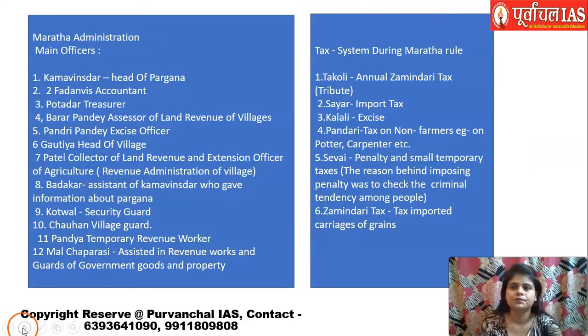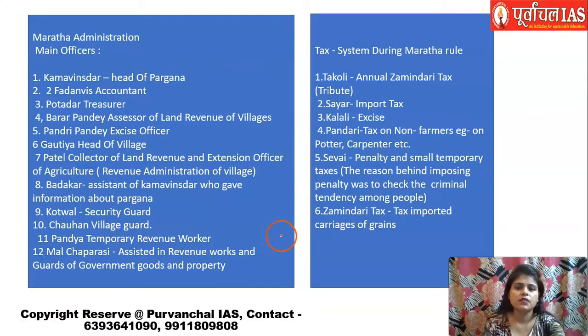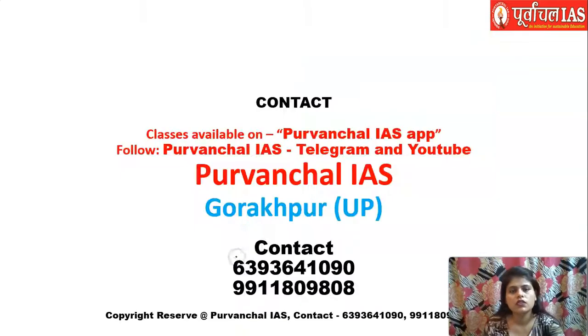Now let us try to understand what the administration of the Marathas was like. See, these are the names of the persons who used to handle things as officers. Like the head of the Pargana was the Kamavinsdar, there was a Fadnavis who was the accountant, and Potadar was the treasurer. So you will have to remember all of this because a lot of times it is asked. Okay, there was an agriculture revenue department also. The Patel was the one who used to collect the land revenue. Gotia was the head of the village. We had the Kotwal like a security guard. Revenue workers were Pandya temporaries. Mal Chaprasi was also there who assisted in the revenue works and so on.